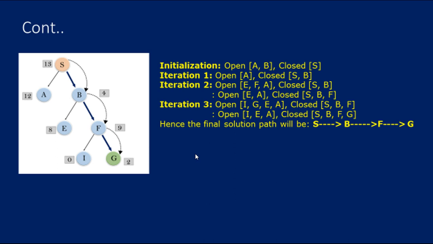And next, iteration 3. Initially, E and A are already there, so we move G into the open list. The closed list will be the same. So by further modifying this algorithm again, G is our goal node. Moving this goal node to the closed list. So by attaining iteration 3, we get a final solution of S, B, F, G. By traversing the nodes this way, we can attain the goal node. This is what the best first search algorithm is used for.